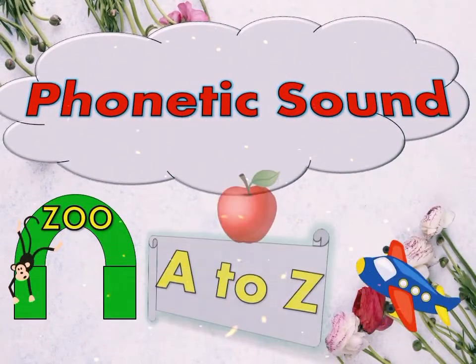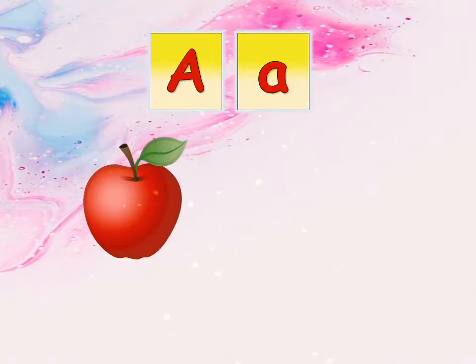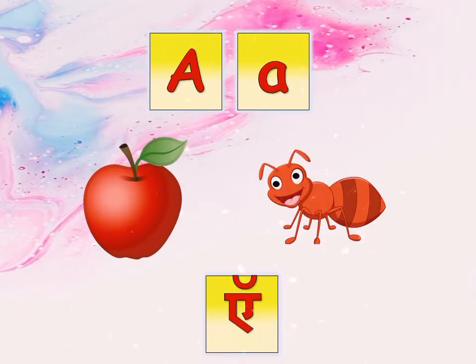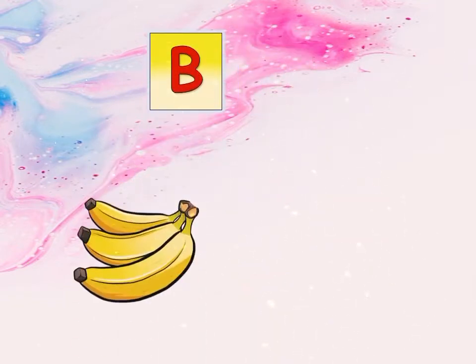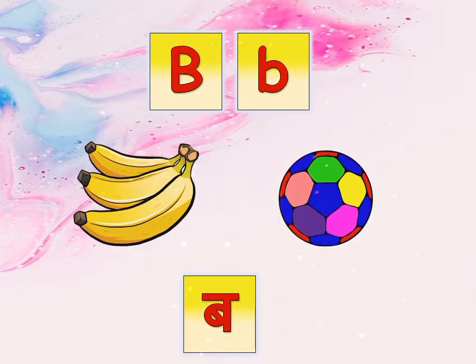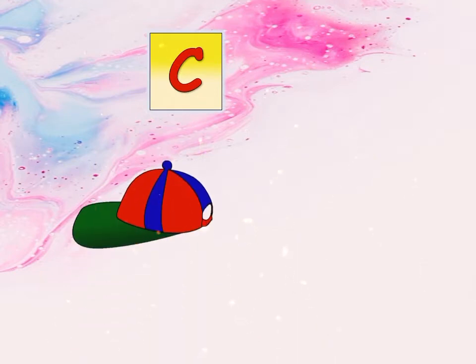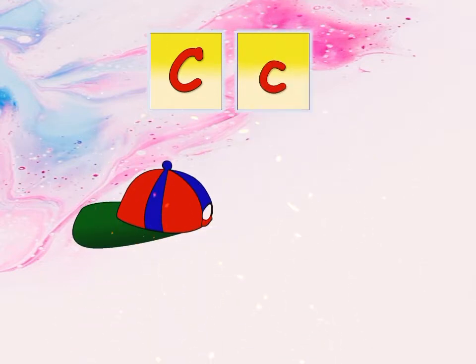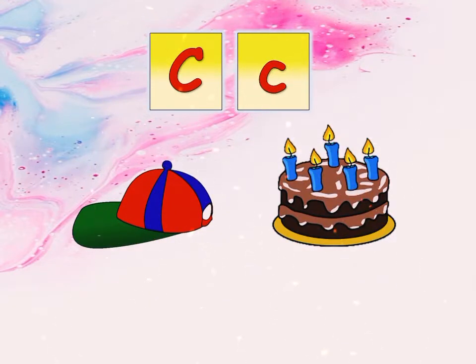A to Z. A. A for apple. A for ant. A says A. B. B for banana. B for ball. B says bird. C. C for cap. C for cake. C says K.